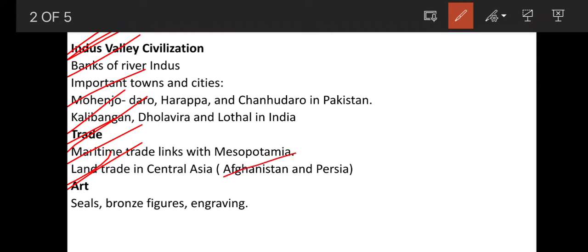And also we have discussed the art of Indus Valley civilization. They made seals, and on the seals they made different designs of animal pictures. They also made bronze figures, that is bronze statues, and engravings. Engraving means a design made on hard substances, on hard things. So I hope you understood about trade and art of Indus Valley civilization.